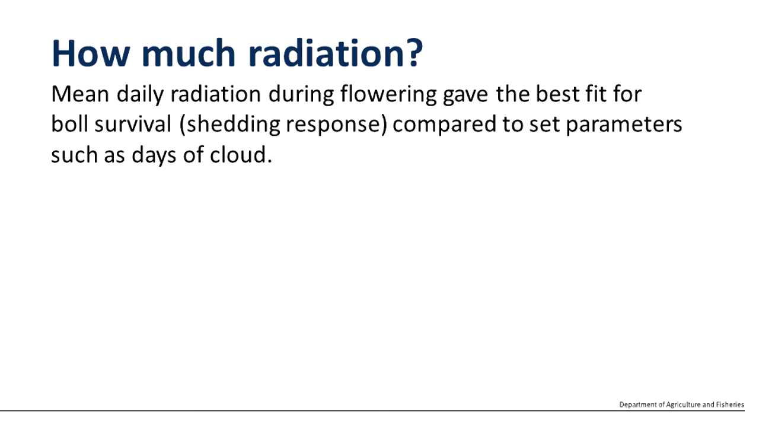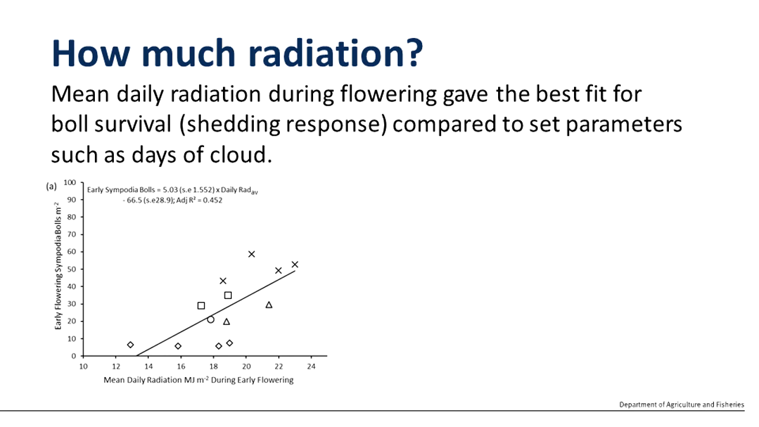As we drilled down trying to get some better relationships between radiation and boll survival, we looked at things such as the number of consecutive cloudy days or the intensity of that cloud. And what we found was that simply mean daily radiation during flowering gave the best fit against boll survival, being the number of bolls that were retained on the plant after those shedding responses. And you can see here on the left-hand side, you've got mean daily radiation during early flowering and the survival of those bolls in that lower part of the crop canopy. But you can see there's a group of bolls which don't have a good relationship with radiation as it changes, and hence this comes into the complexity that I hinted at before.